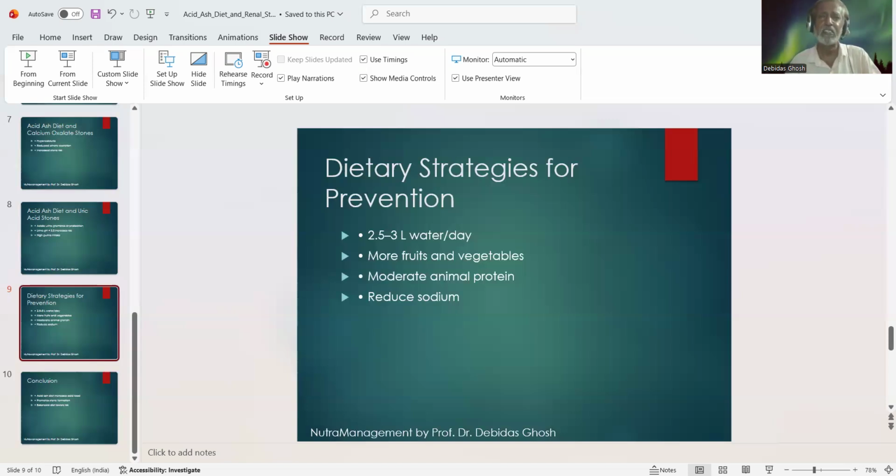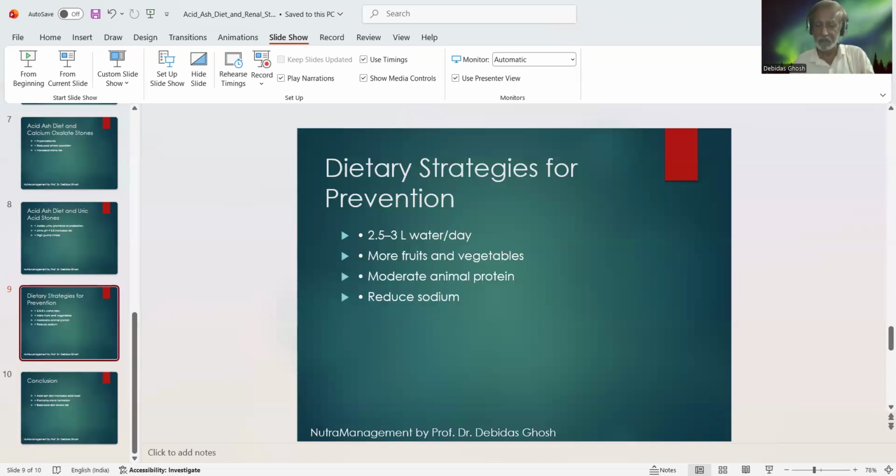We not only take egg, fish, and meat, but also we consume a high level of fruits and vegetables along with it. Because such a high quantity of fruits and vegetables can provide potassium, magnesium, and citrate, which are the alkaline part that can prevent calcium oxalate crystallization. Similarly, animal protein, we do not take in excess amount. We must take a moderate amount of animal protein. Therefore, excessive intake of red meat, poultry, and fish should be avoided.